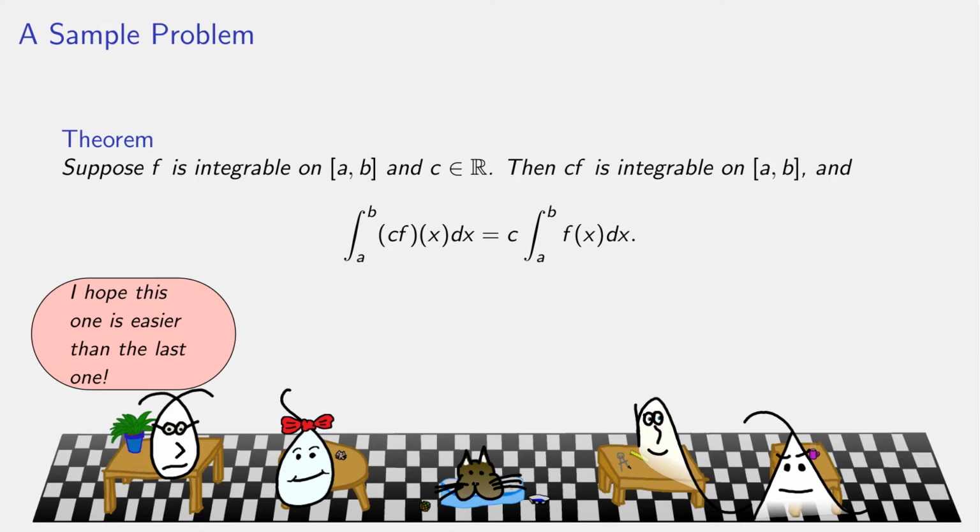Okay, hopefully you were able to finish this. For any epsilon, there will be a delta that works for f. And if you simply replace delta with delta divided by the absolute value of c, then you'll get one that works for c times f. There's a little hiccup because you don't want to divide by 0, but if c is equal to 0, we just get a constant function and a 0 over here.